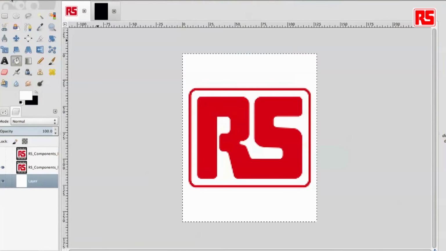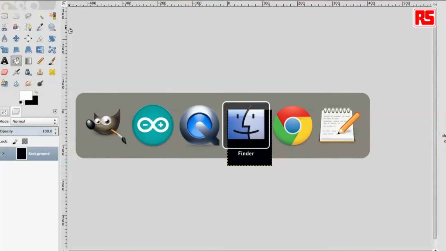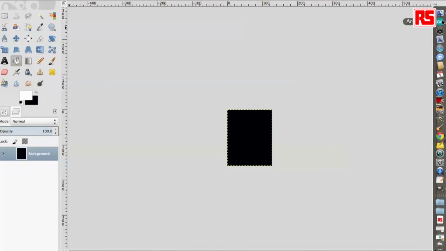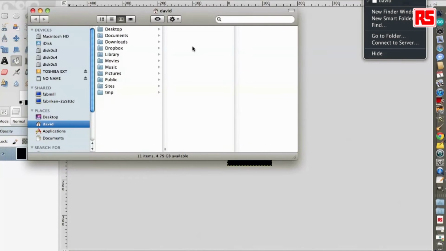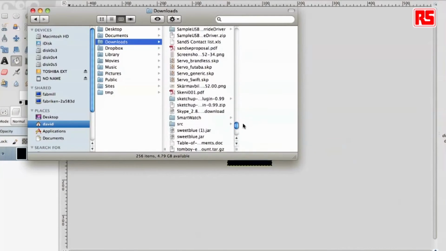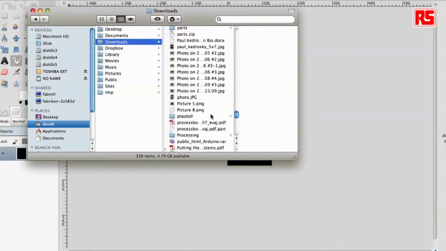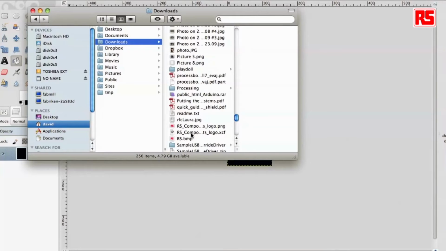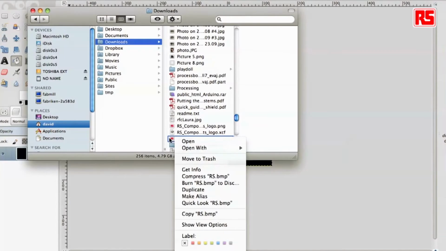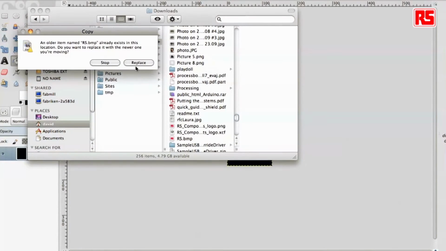Then once the file is recorded, I can close my software and just copy the file into the SD card. I kept it in my downloads folder, and down here I will find rs.bmp. There it is. I can just drag it and drop it on my SD card up here.